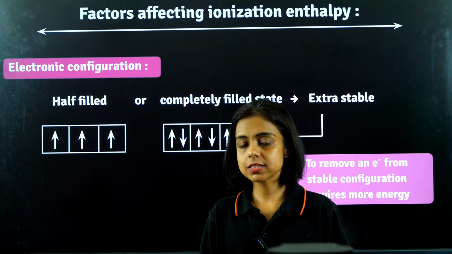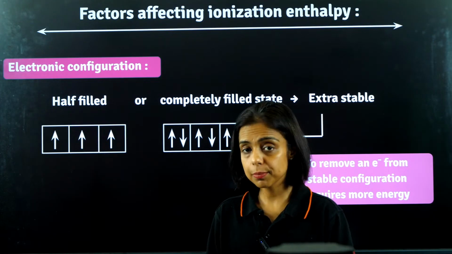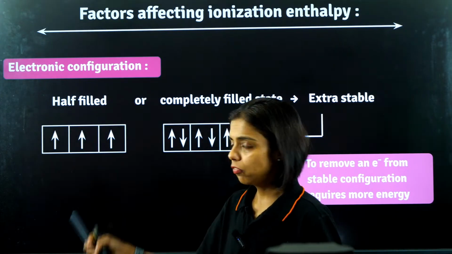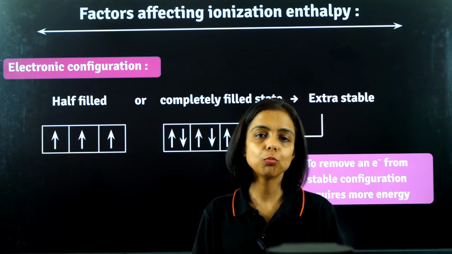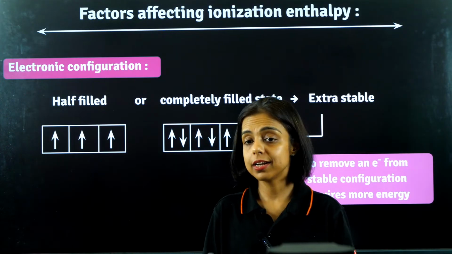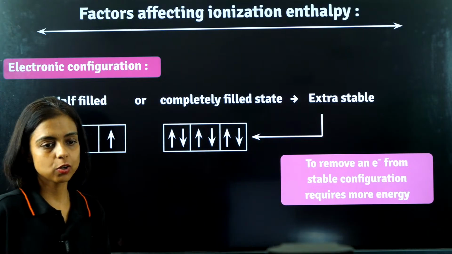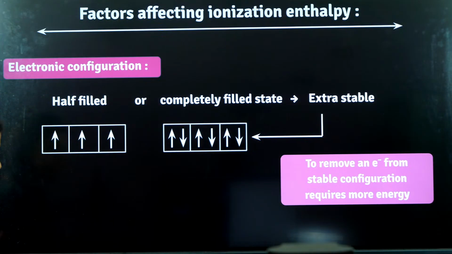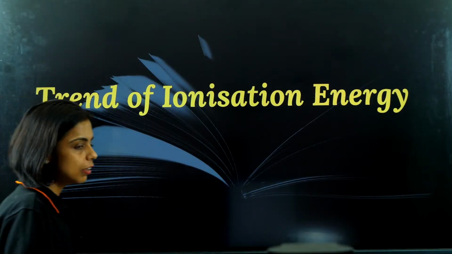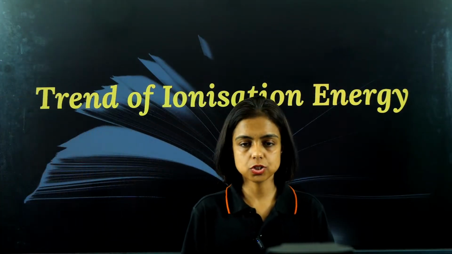So that means if your atom is having the stable configuration, either it is half filled or fully filled, it will have more ionization energy. It is very difficult to remove the electron from such stable electronic configurations, right? So these are the main factors affecting the ionization energy.